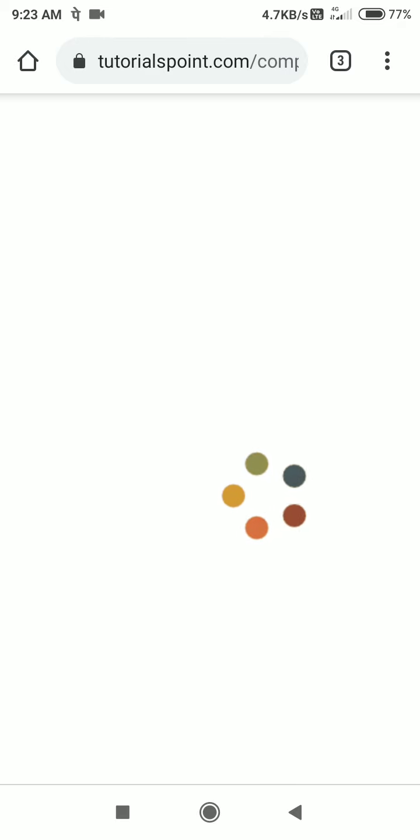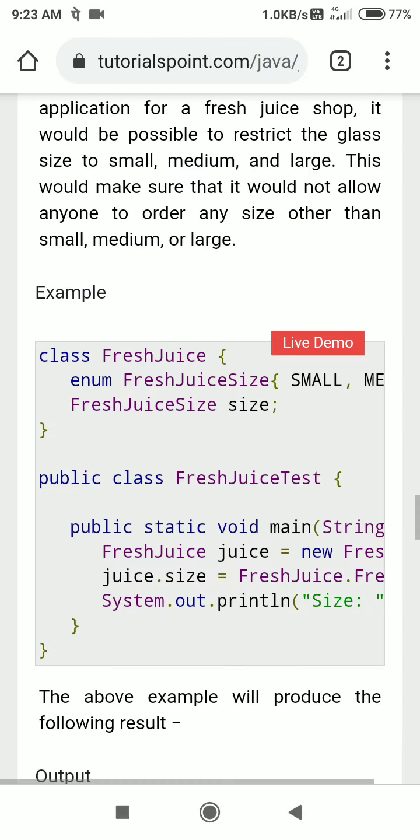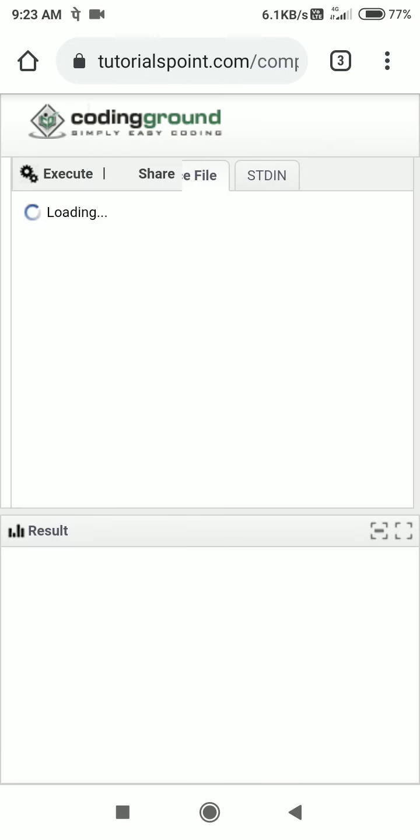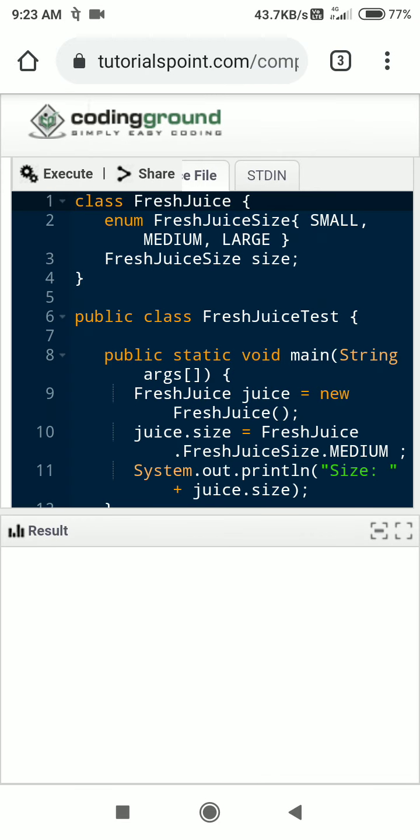So it's loading. Enumerator: Sunday, Monday, Tuesday, Wednesday. If you want to store these, you can use an enumerator for that. Let us see the live demo again, whether it loads or not. Let us execute that enumerator program.